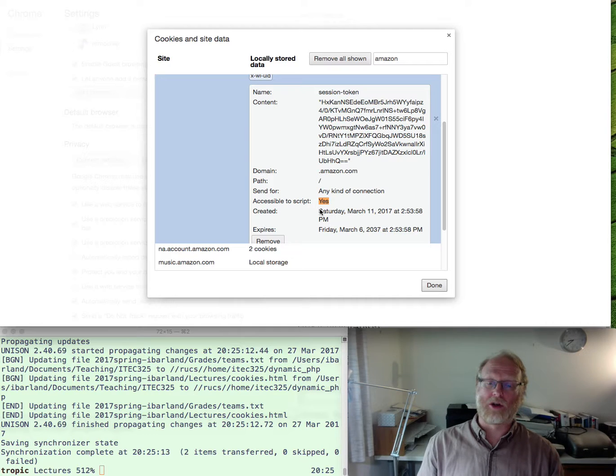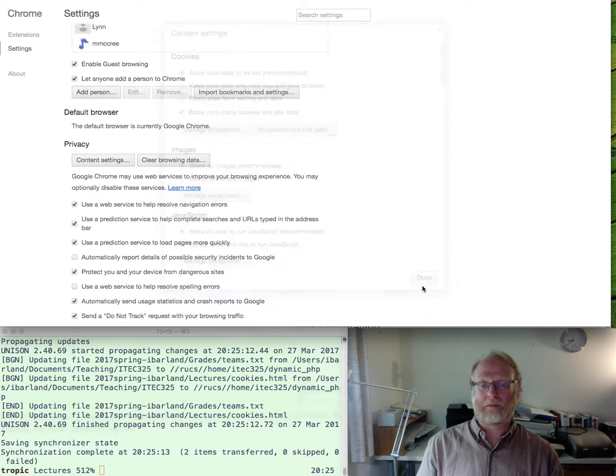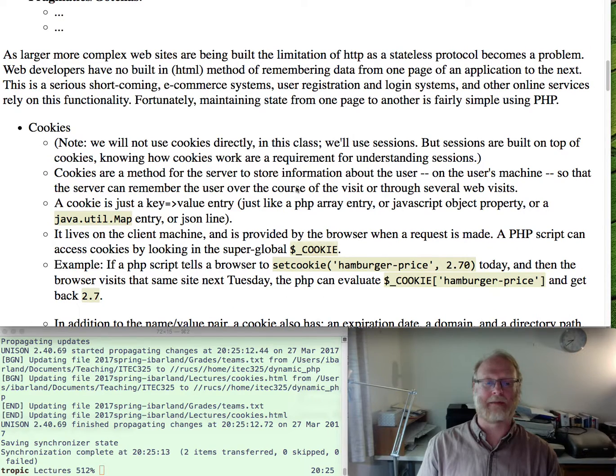The date that the cookie was created and the date that it expires. This one's in 2037. Oh my goodness. It's going to be a long session here. So, okay, those are some of the particular cookies and cookie settings that we have.